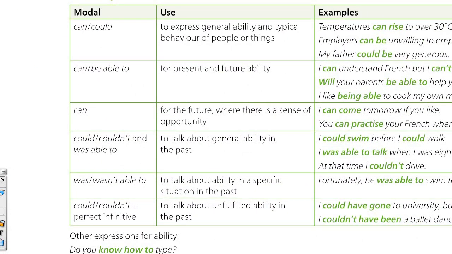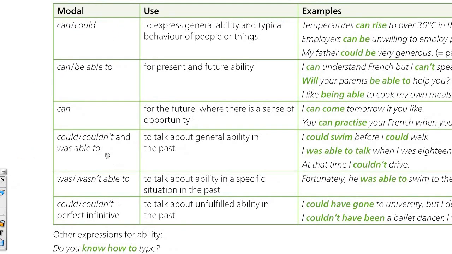Then for ability, we had a look at this. I think this is quite straightforward, you can read it. Just a couple of things you need to remember. Could is only for general ability. So when I was 4 years old, I could ride a bicycle. Or in the present, I can ride a bicycle, I can speak English. So this is the same.